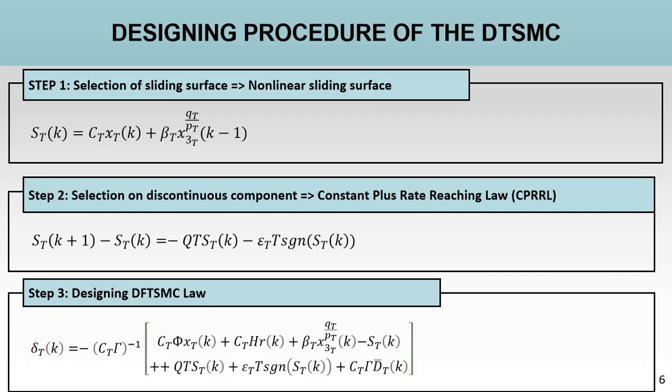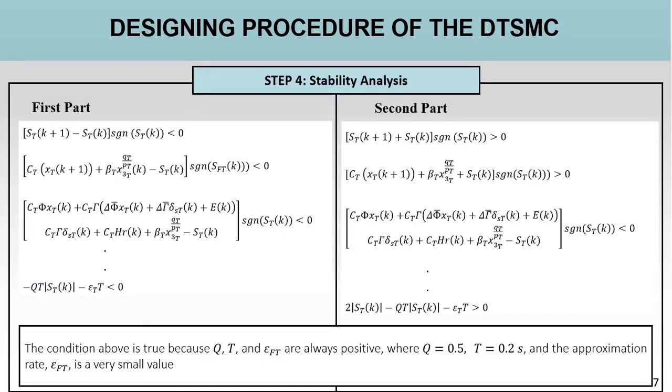For discrete terminal sliding mode controller design, it consists of 4 steps. The first step is selection of the sliding surface. The sliding surface used for discrete terminal sliding mode is a nonlinear type. Second step is selection of the discontinuous component. For this research, the constant plus rate reaching law is implemented in the controller design. The third step is designing the control law, and the final step is stability analysis of the designed controller. The stability of the designed controller can be analyzed mathematically.